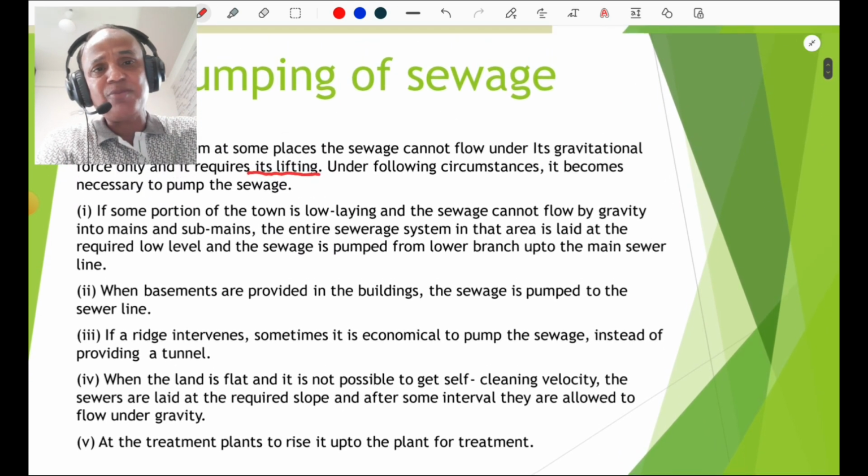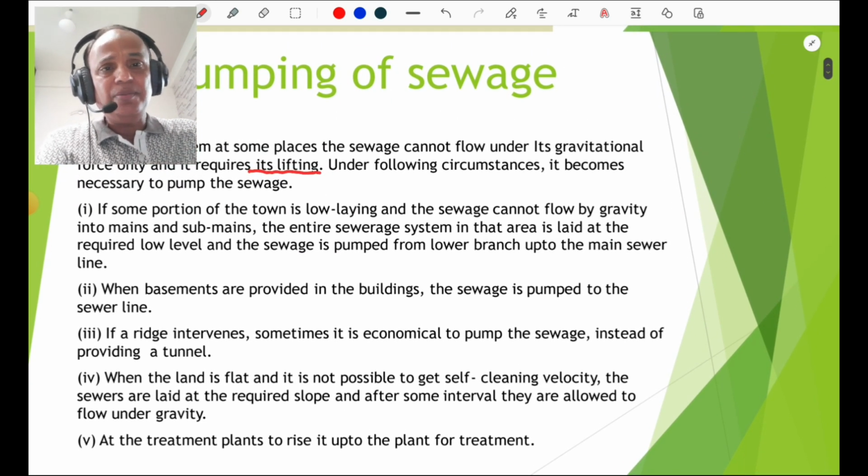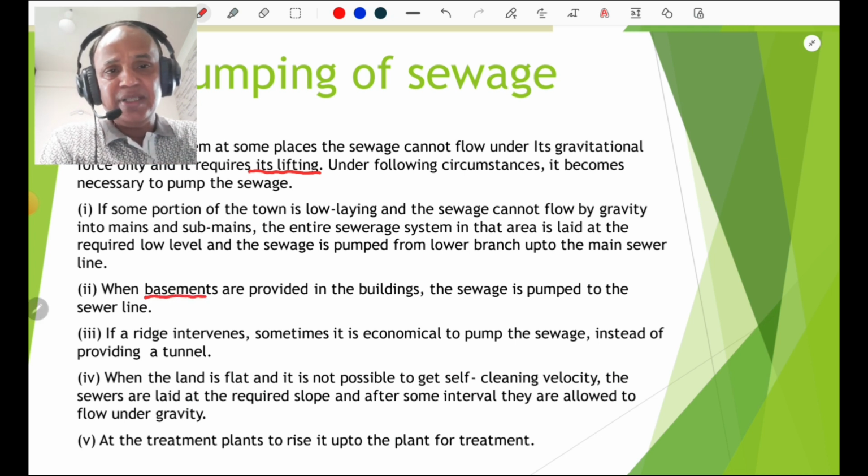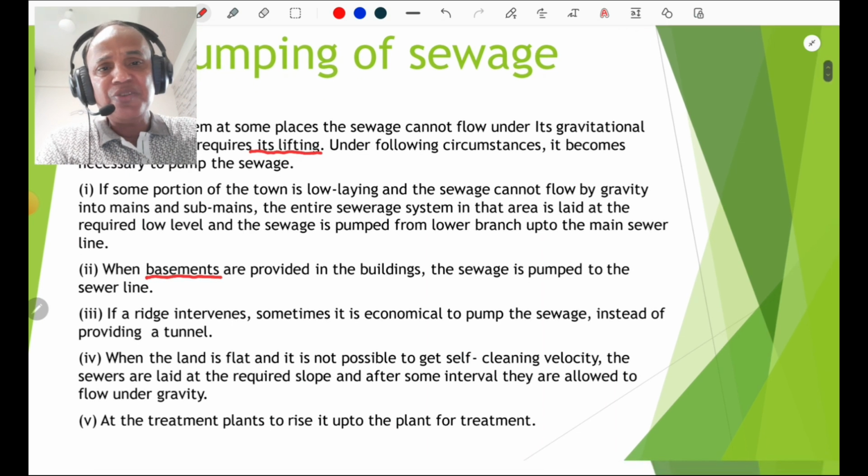What are these circumstances? First of all, in some portion of a city, there is a low-lying area and the sewage cannot flow under gravity into mains and sub-mains. In such a situation, we have to use pumping to pump the sewage from the lower part to the upper part. When basements are provided in a building, the sewage is pumped into the sewer line. So whenever there is a basement, we need the pumping of sewage.